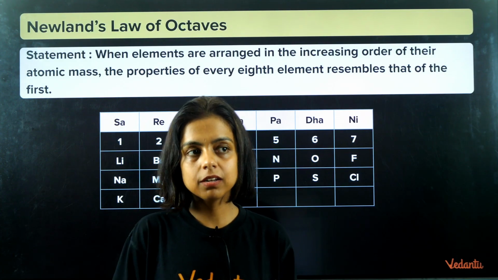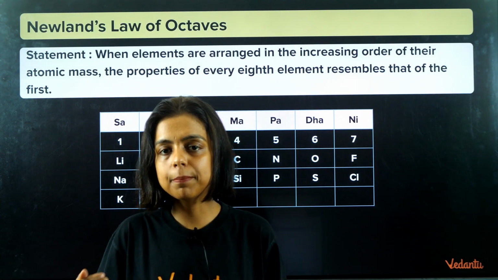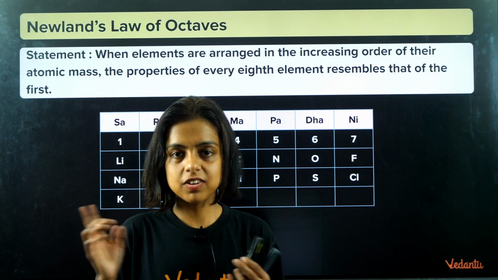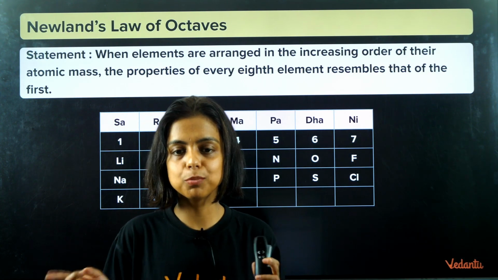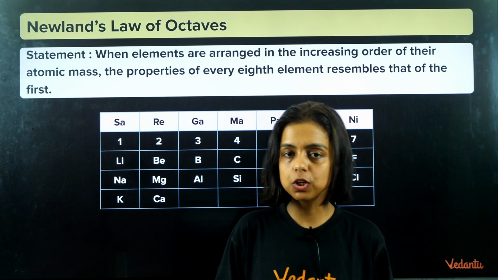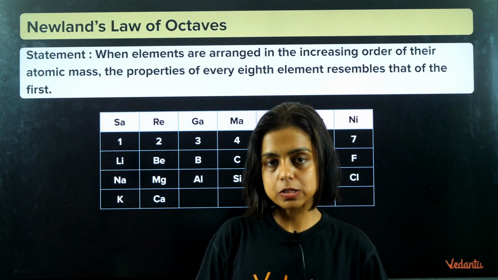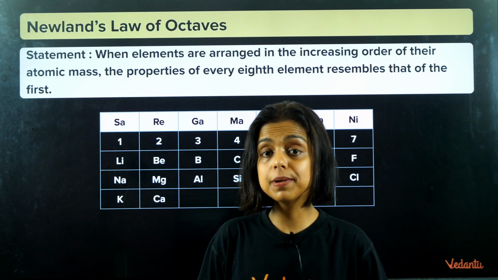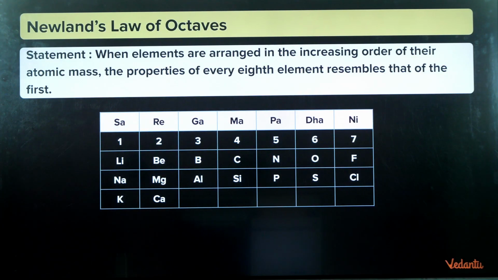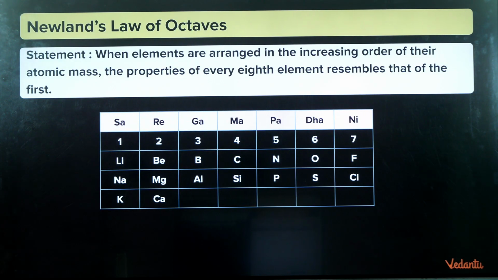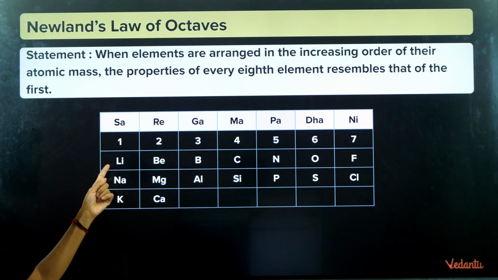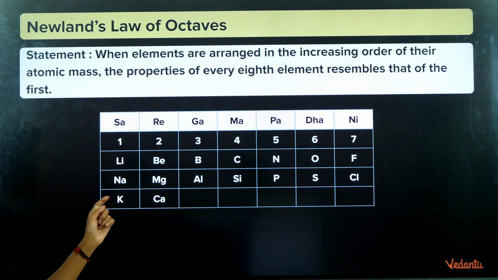In music, we have Sa, re, ga, ma, pa, dha, ni, sa. Again the 8th note is Sa. The first and 8th are similar, both are Sa. Similarly, when the elements are arranged by Newlands in increasing atomic mass order, every 8th element has properties similar to the first. You can have a look at the arrangement. He arranged elements like this: lithium, beryllium, boron, carbon, nitrogen, oxygen, fluorine, and then sodium. After lithium, sodium is the eighth element, so lithium and sodium have similar properties.